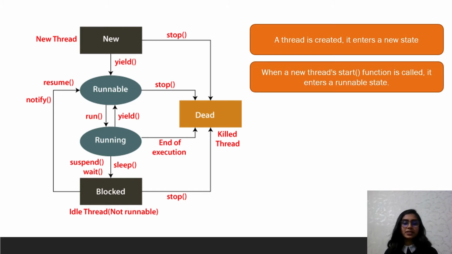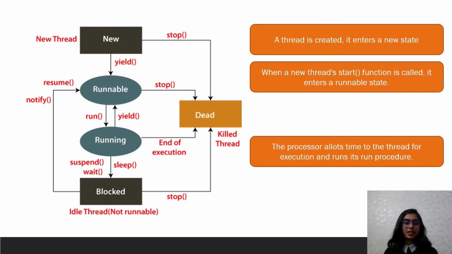The next state is the runnable state. In this state, a thread is ready to run and is moved to the runnable state. A thread might actually be running or it might be ready to run at any instance of time. It is the responsibility of the thread scheduler to give the thread time to run. The next state is the running state. A thread is in running state when it starts execution. Then it is known as an active thread.